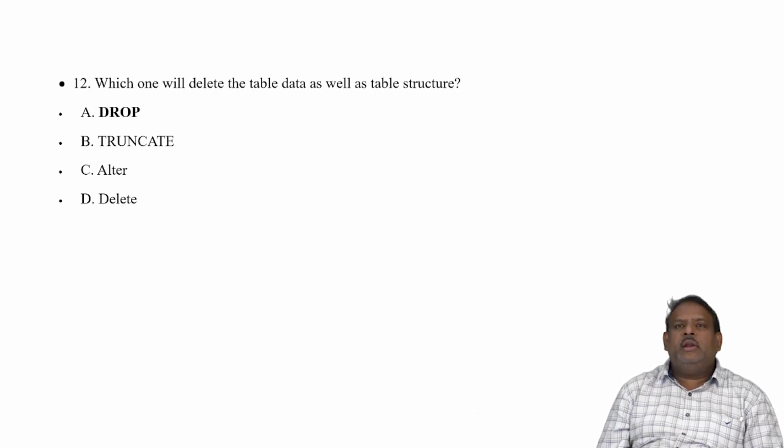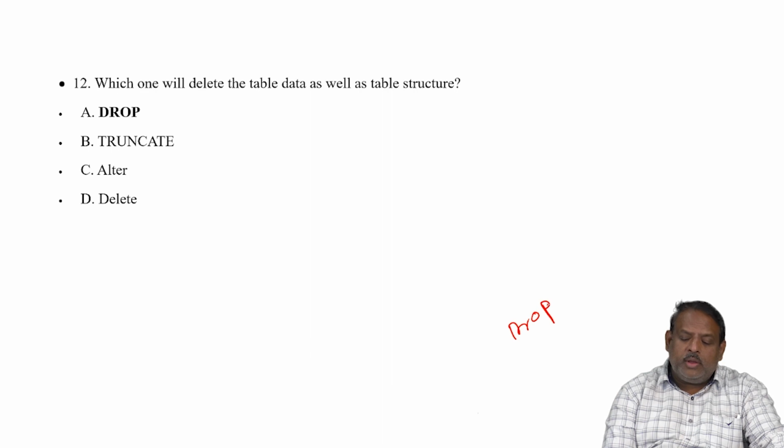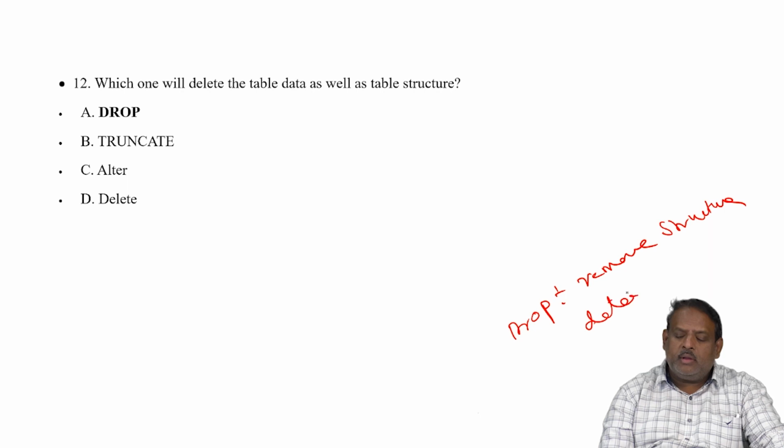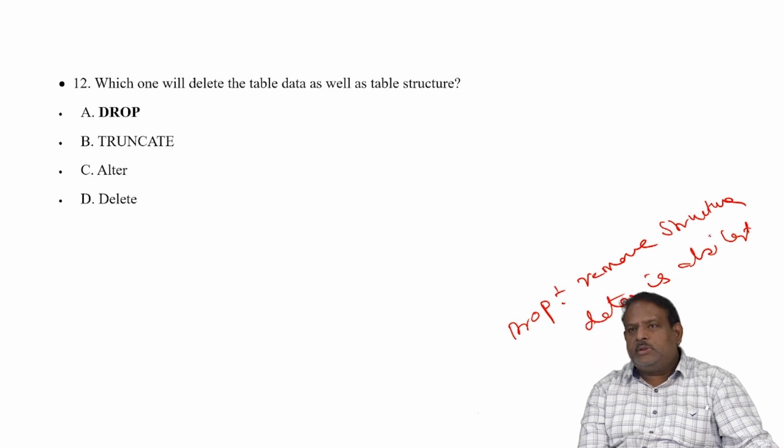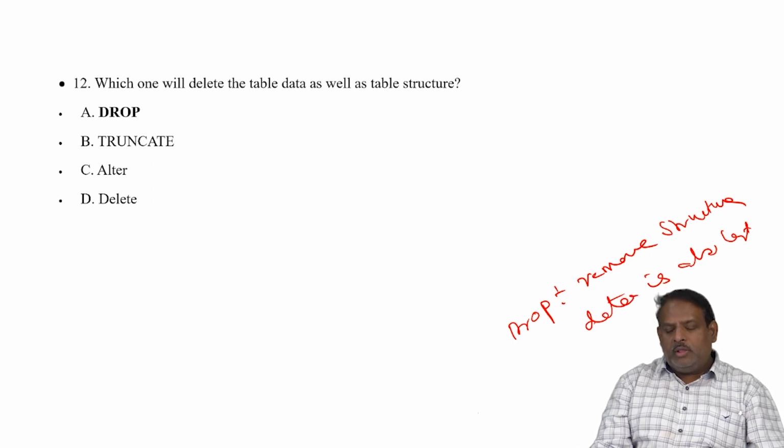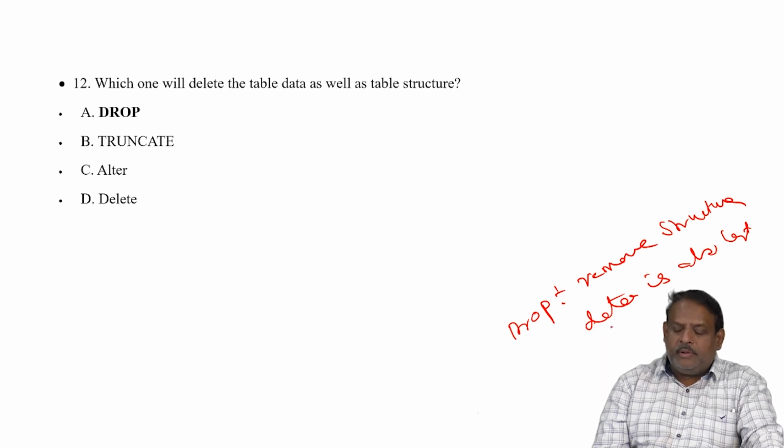Which one will delete the data as well as the structure? Which one will delete the data as well as the table structure? We know that drop will remove the structure. Structure means automatically data is also lost. Drop is the command to remove structure, meaning it will remove the object totally from the database. When you remove the object from the database, automatically data is also dropped.